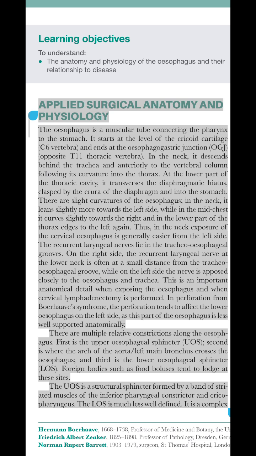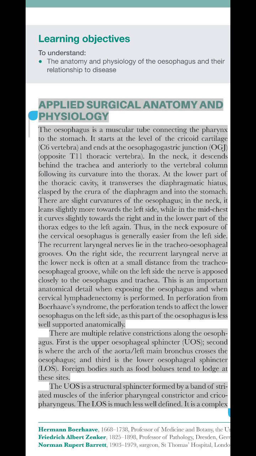The recurrent laryngeal nerves lie in the tracheo-esophageal grooves. On the right side, the recurrent laryngeal nerve at the lower neck is often at a small distance from the tracheo-esophageal groove, while on the left side the nerve is closely opposed to the esophagus and trachea. This is an important anatomical detail when exposing the esophagus and when cervical lymphadenectomy is performed.